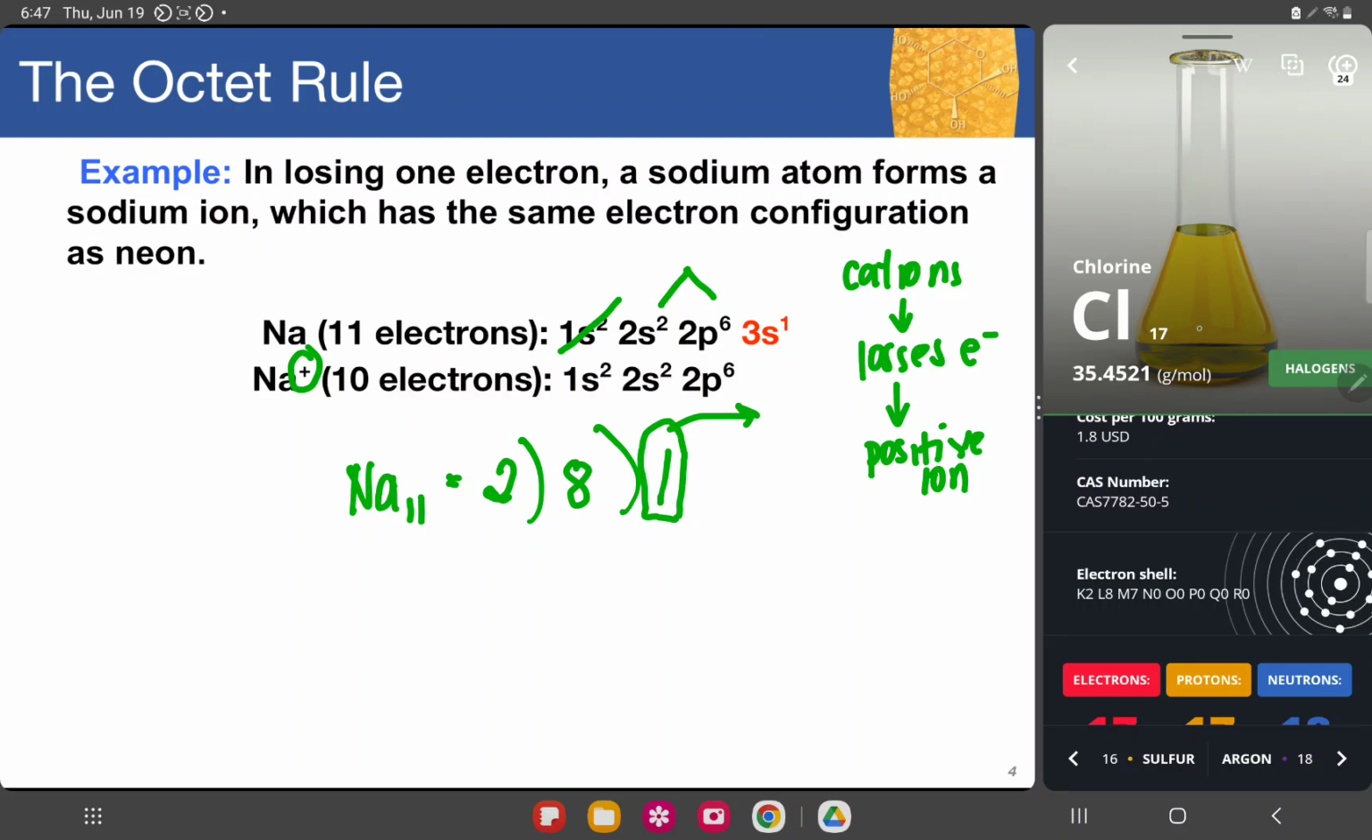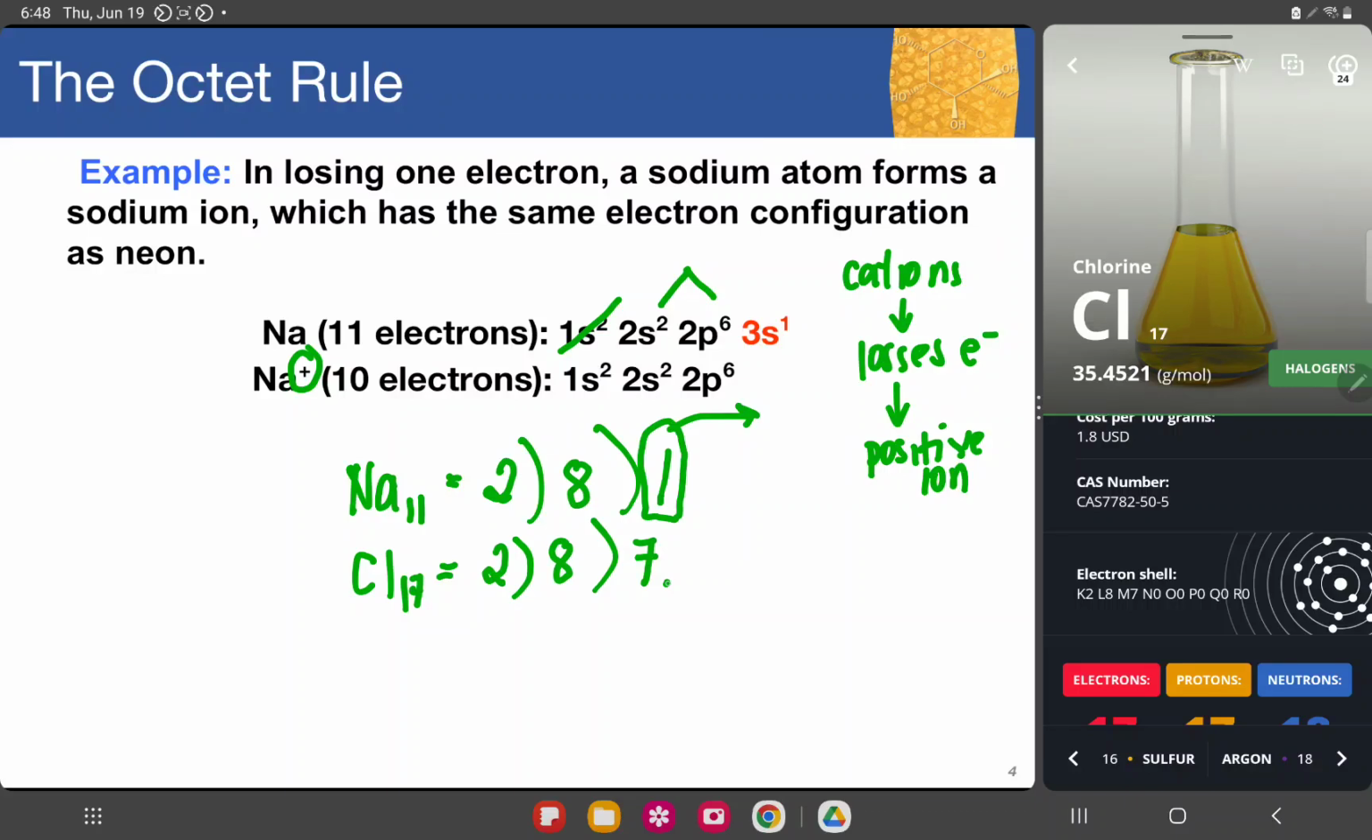So say for example, in our chlorine that has 17 electrons, the first shell is always 2, remember? So 17 minus 2 is 15. Then the second shell is 8. 15 minus 8 is 7, right? So the outer valence shell of chlorine is 7.